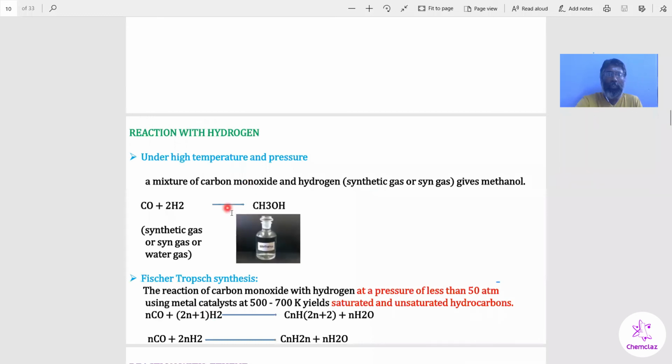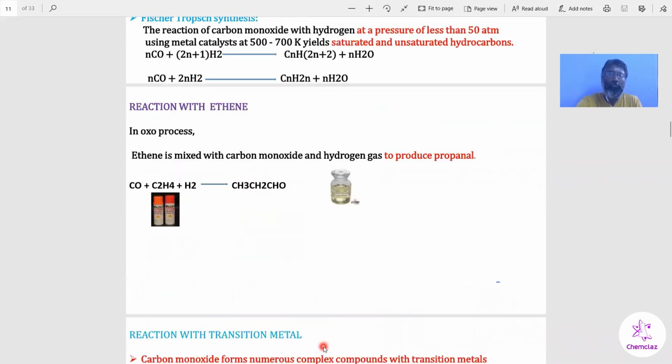Under high pressure, it gives methyl alcohol; low pressure gives saturated or unsaturated hydrocarbons. With n+1 hydrogen molecules involved, it gives CnH2n+2, which is a saturated compound. With n hydrogen molecules, it gives CnH2n, which is an unsaturated compound. When reacting with ethylene, it gives propionaldehyde. So the process is called the oxo process.